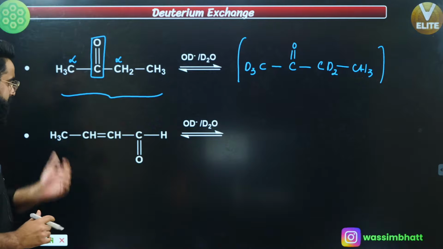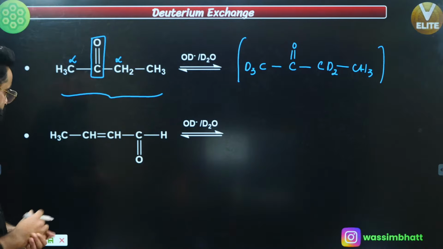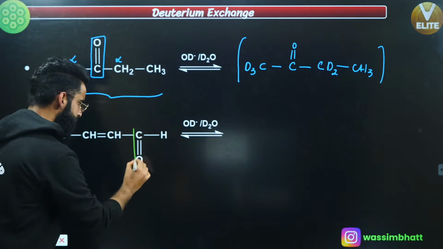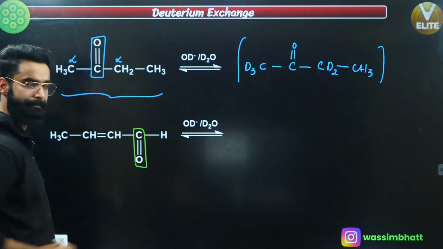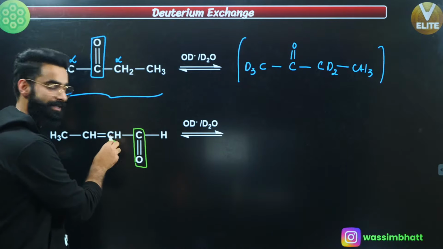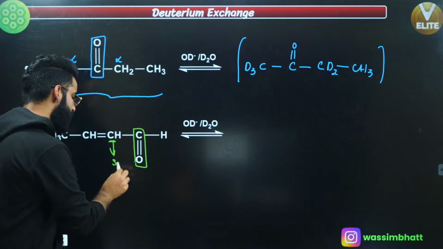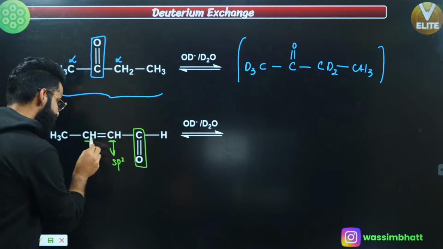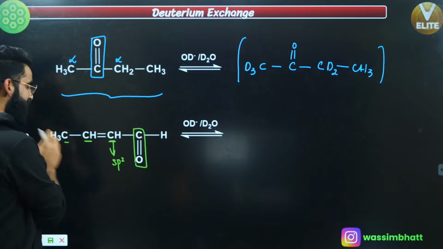Okay, look here, guys, look at one more example. First of all, this is C double bond O, correct? This is my reference. Now, this carbon is my alpha carbon, but it's sp2, nothing to do with this. The beta carbon is again sp2. This gamma carbon is sp3.